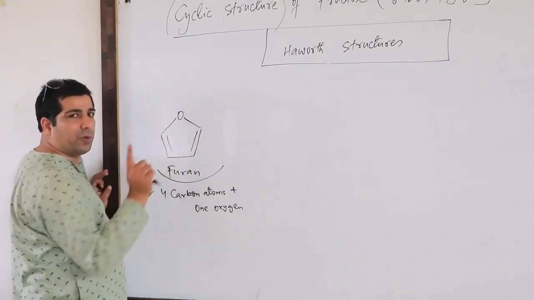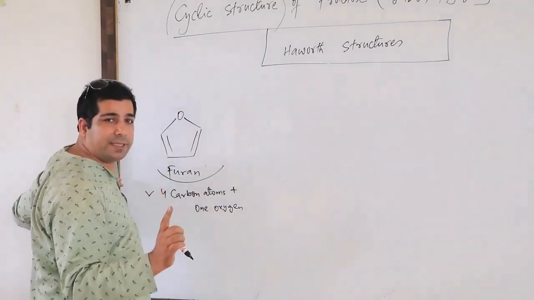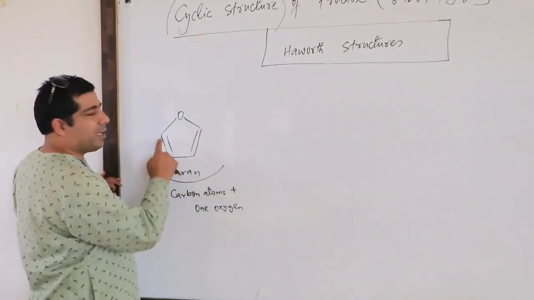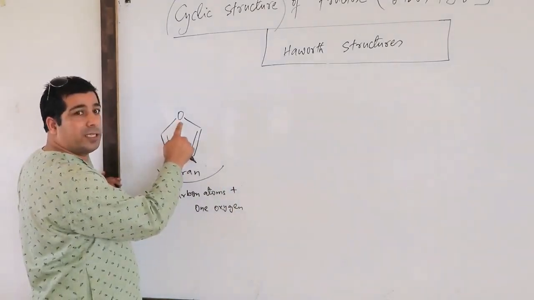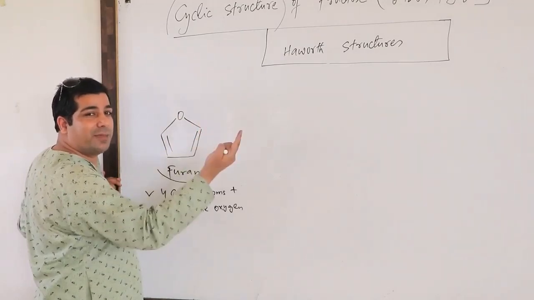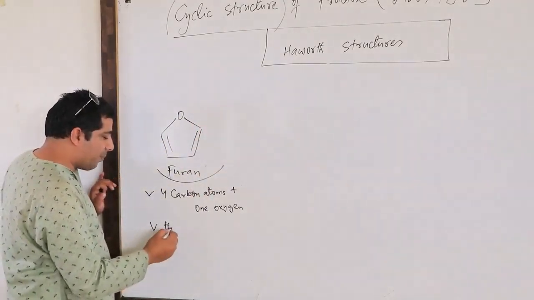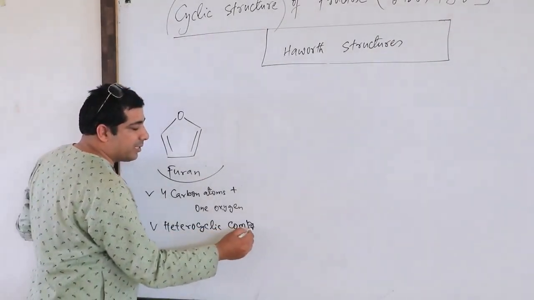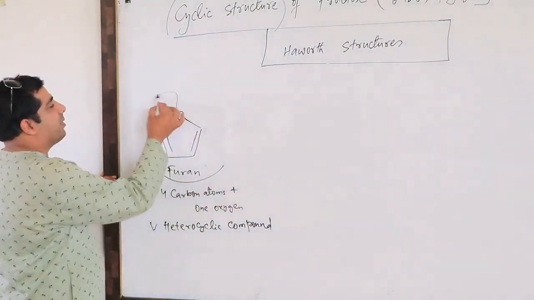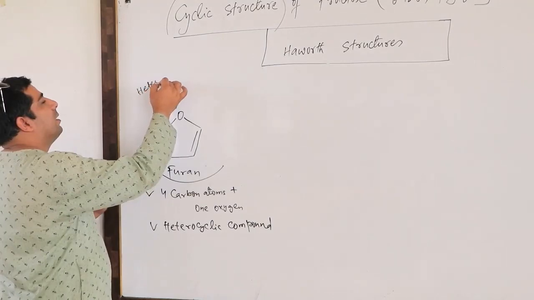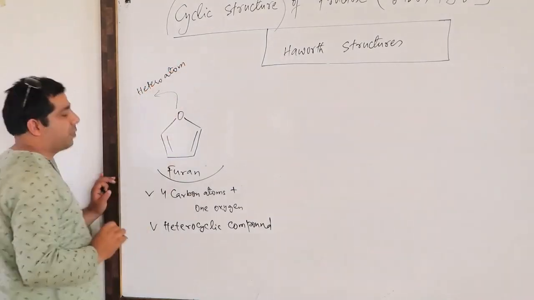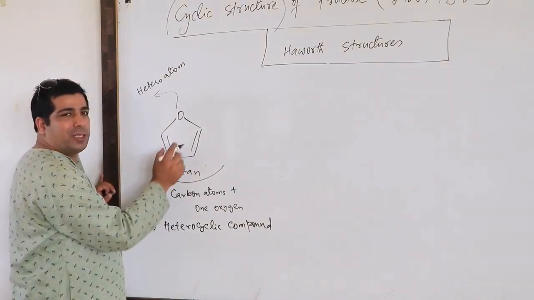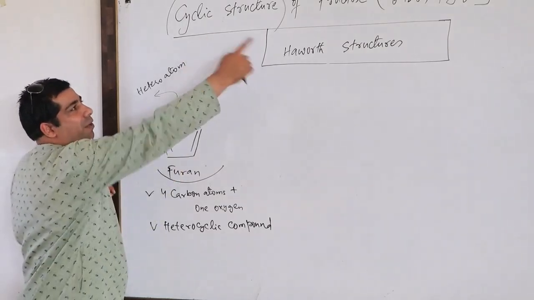Remember, when any cyclic compound contains a heteroatom, meaning a different atom. All atoms here are carbon, but when we look here, there is a different atom, that's oxygen. It's a heteroatom. So this cyclic compound becomes a heterocyclic compound because it contains a heteroatom. Who is the heteroatom here? Oxygen. Heteroatom means a different atom. Now, Haworth has used this particular structure to design the cyclic structure of the fructose molecule.